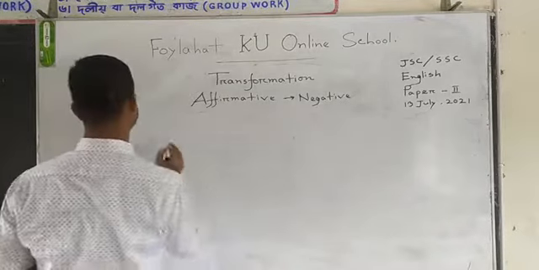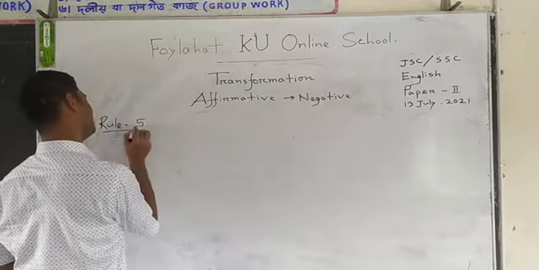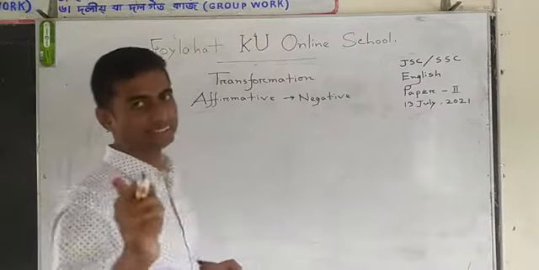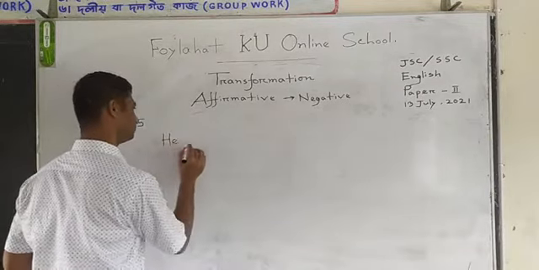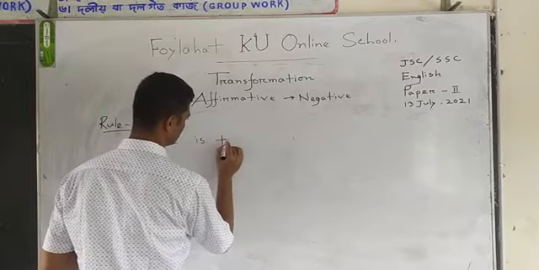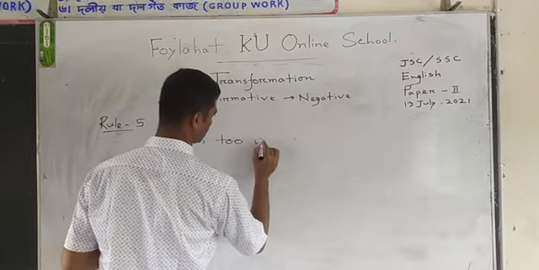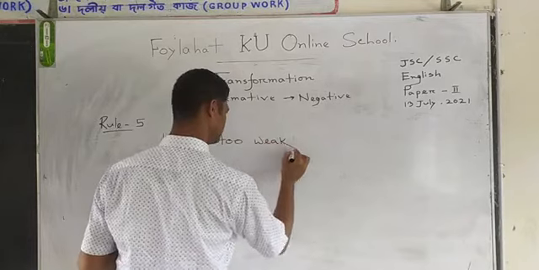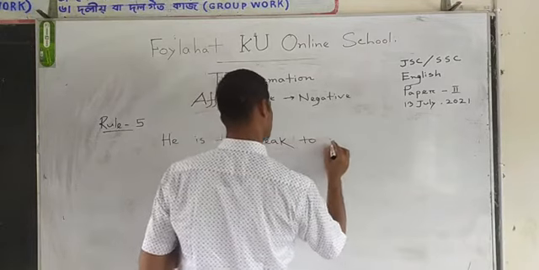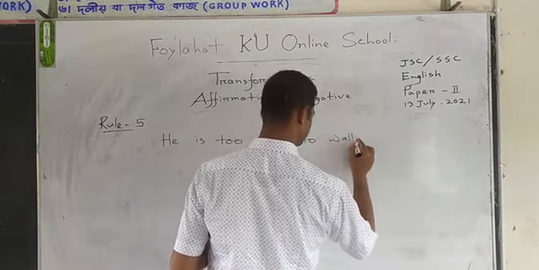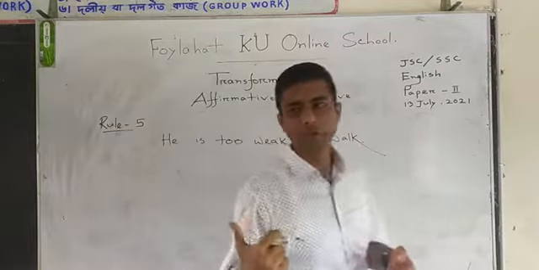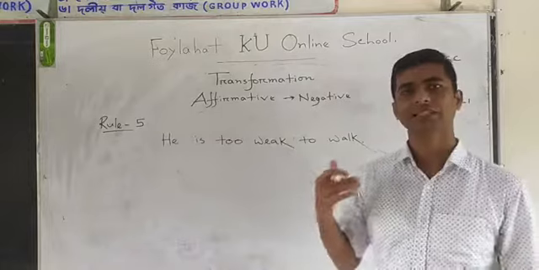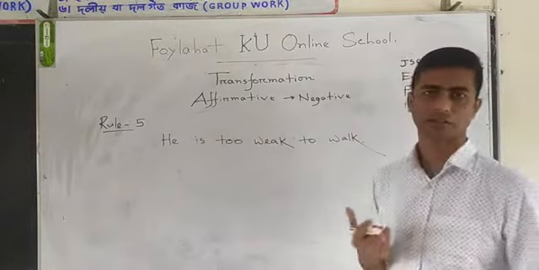The next one is Rule 5. Now I am writing a sentence. He is too weak to walk.